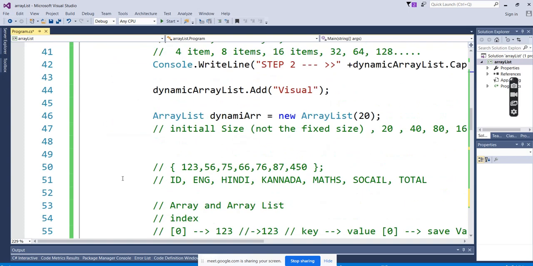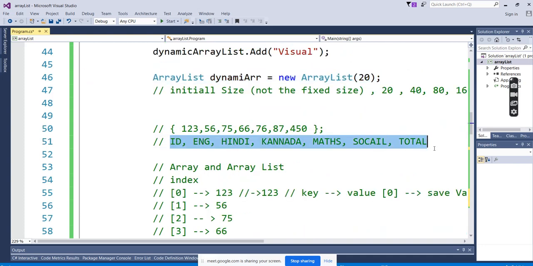But when we come to the array list, there is no data type mentioned. We can store any data type. So for the scenarios where you're clubbing both in the same group, it may create some errors or issues and further complications. I'm not saying don't use array list. We have to use array list, we have to use arrays, but it depends upon the scenario and the purpose.